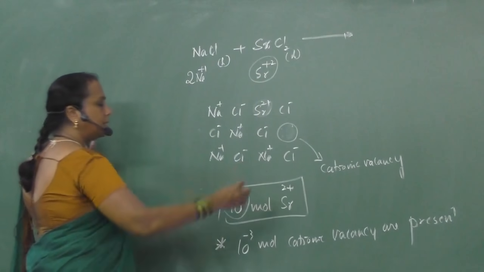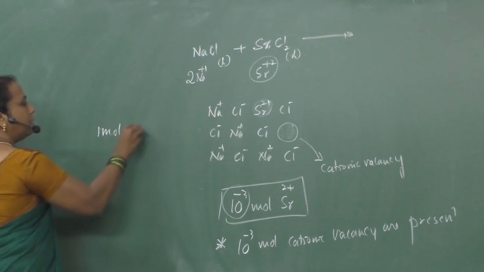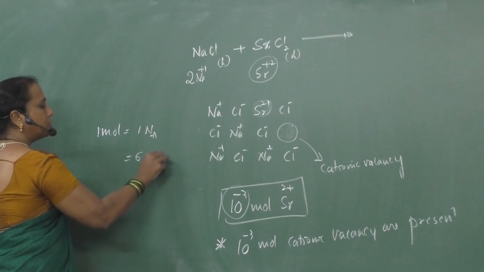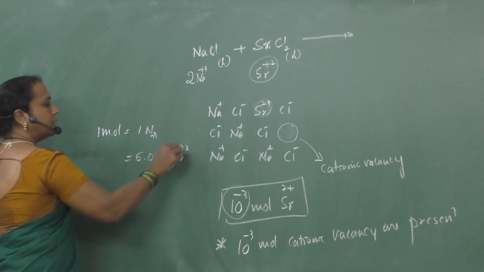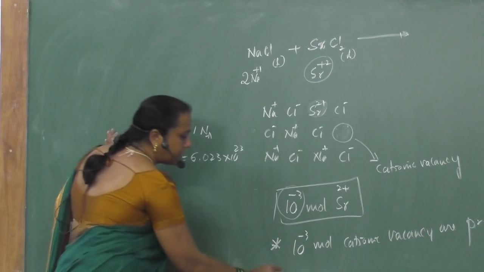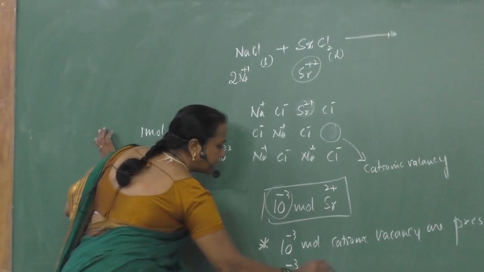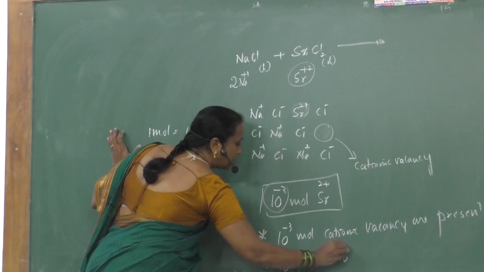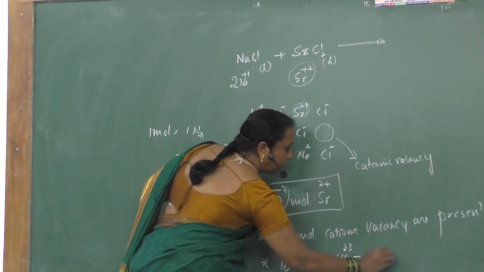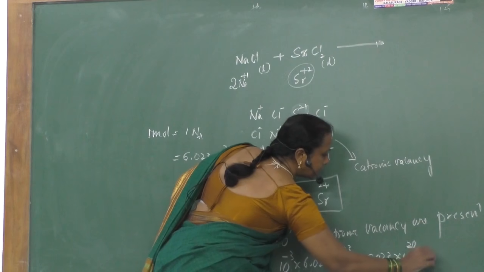You can express this in terms of number. You know 1 mole is equal to 1 Avogadro number, nothing but 6.023 into 10 raised to 23 particles. So 10 raised to minus 3 mole is nothing but 10 raised to minus 3 into 6.023 into 10 raised to 23, that is 6.023 into 10 raised to 20 vacancies.